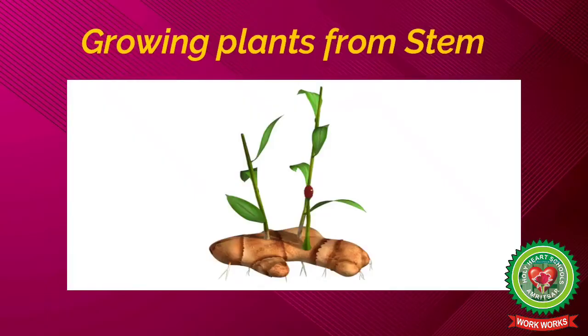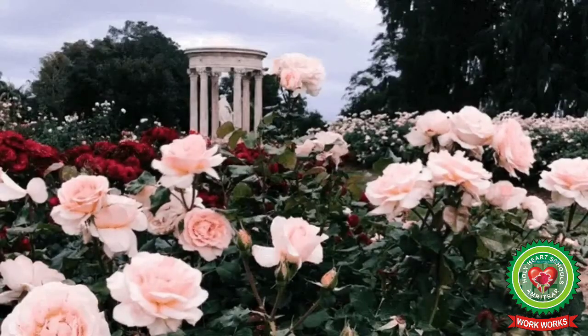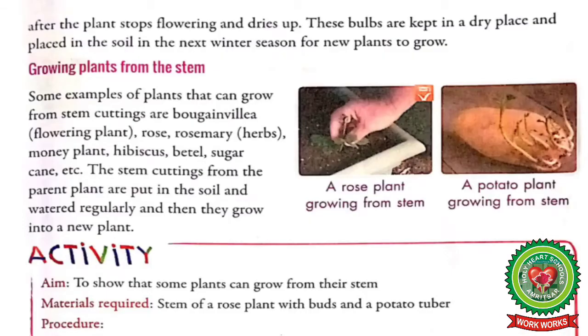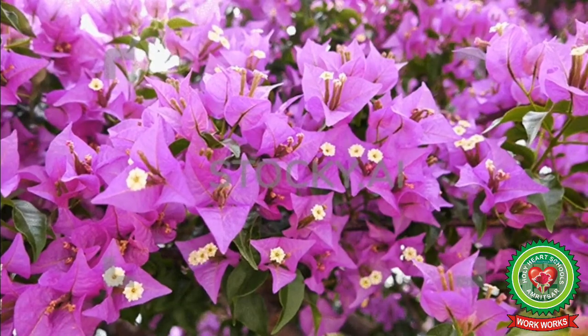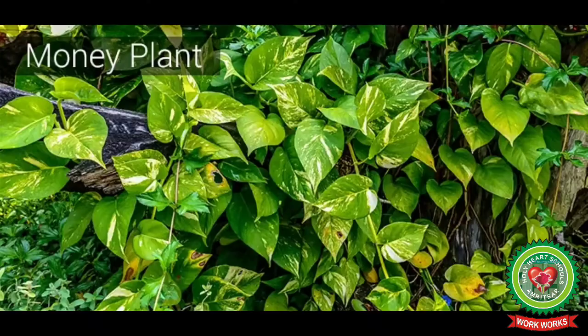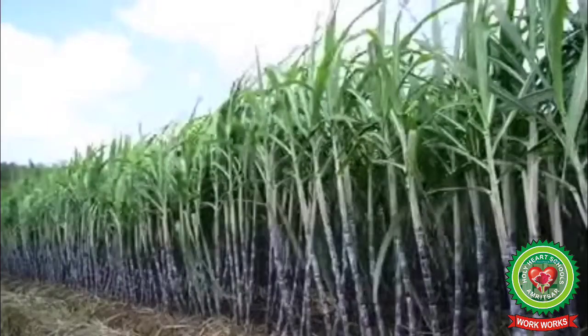Now number 2 is growing plants from the stem. Students, the common example of growing plants from the stem is a rose plant. Rose plant grows from its stem cuttings. Students, some more examples of plants that can grow from stem cutting are bougainvillea, a flowering plant, rosemary, a herb, money plant, hibiscus, betel, sugarcane, etc.